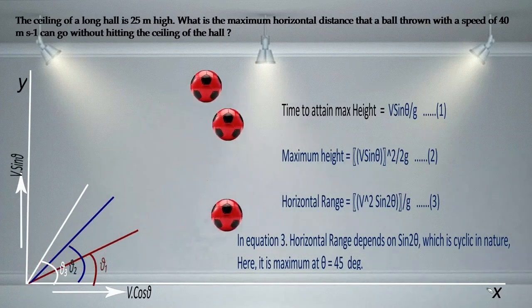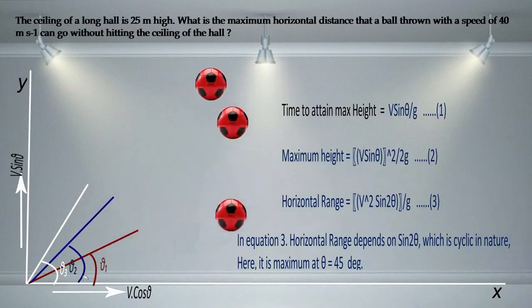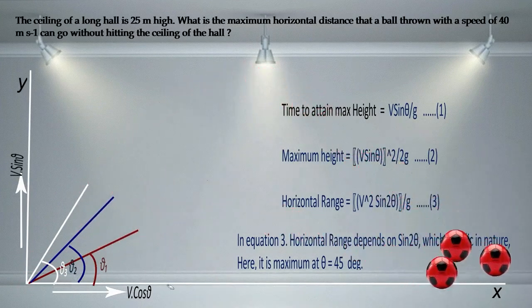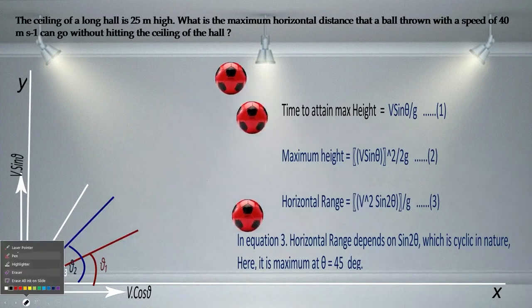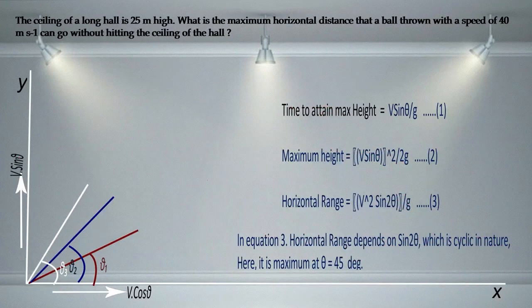So we have 3 equations. At first we will understand the velocity components. The velocity is making an angle of theta 1, theta 2 or theta 3 degrees with the x direction. Now the x component of the velocity is going to be v cos theta, and the y component is going to be v sin theta.